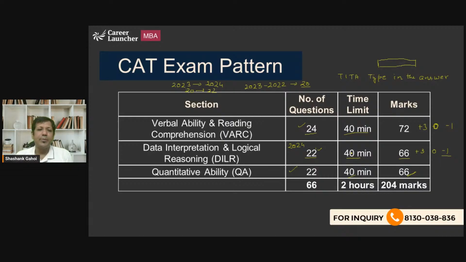Hopefully, we expect that CAT 2025 will have a pattern similar to CAT 2024. One important point: an on-screen calculator is available in the DILR and QA sections. If you need to use the on-screen calculator, make full use of it.